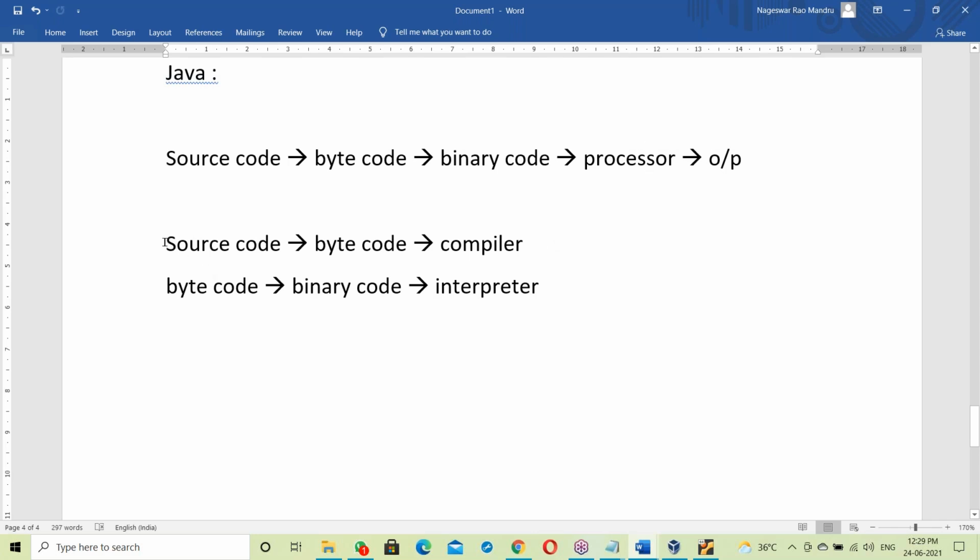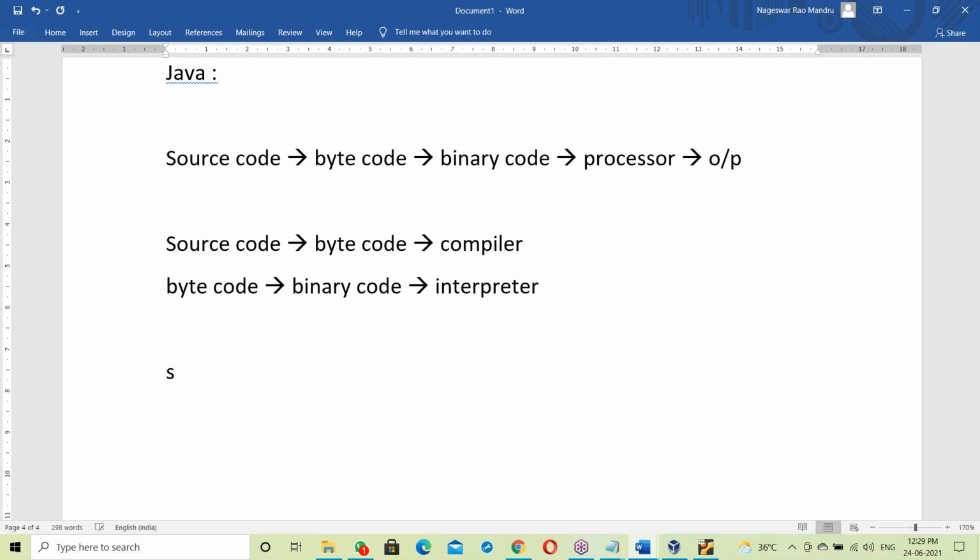Okay, so in Java, there are two things involved. Errors are checked by the compiler. If there is no error, it generates a bytecode file. That bytecode file is given to the interpreter. So what happens here?